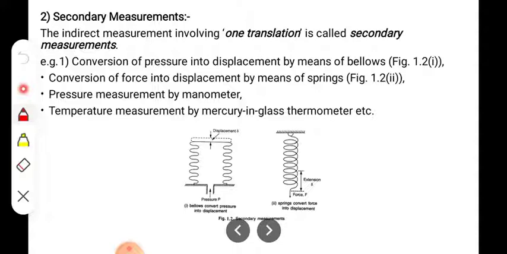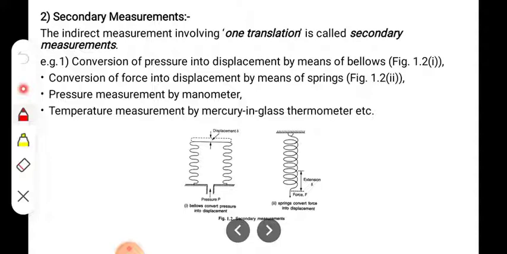Before blowing air, the length of the balloon is less, but as we blow air inside, the length of the balloon increases. As we increase the pressure inside the balloon, the extension of the balloon takes place, and that extension is the measure of displacement, or a measure of the pressure. Here calibration is done so that pressure is measured in terms of displacement.